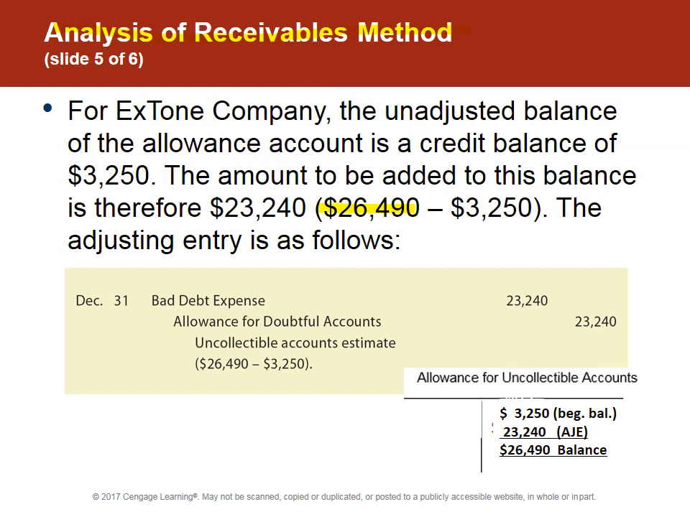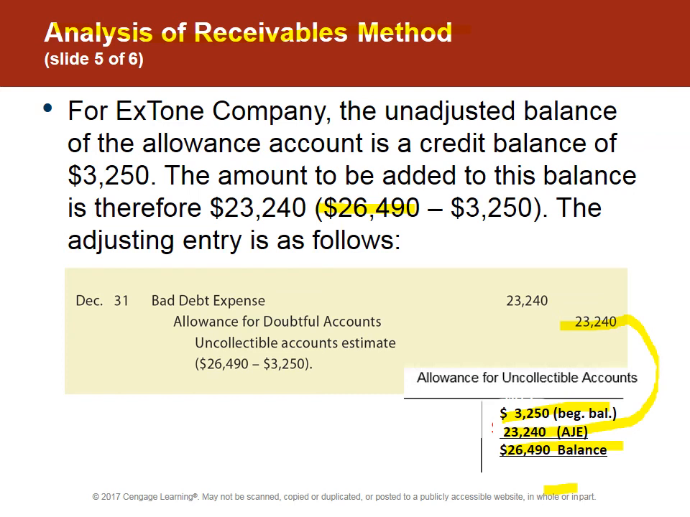If you need to go back to the prior slide, do so. The aging of accounts receivable chart showed an estimate, a professional estimate of $26,490. But since we've already got $3,250 in here, we're just going to do whatever it takes to get us up to speed, and that is to increase this account by $23,240. So our ending balance comes out, as we estimated from the aging chart, to $26,490.